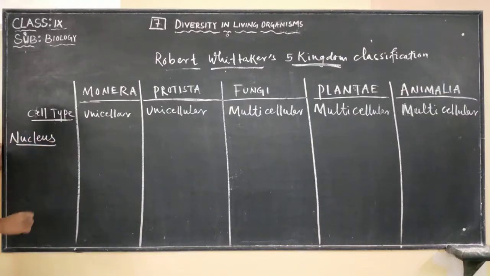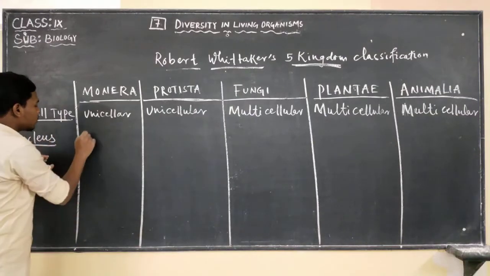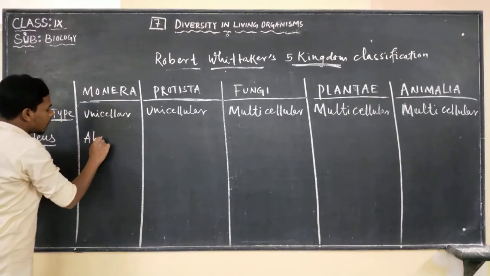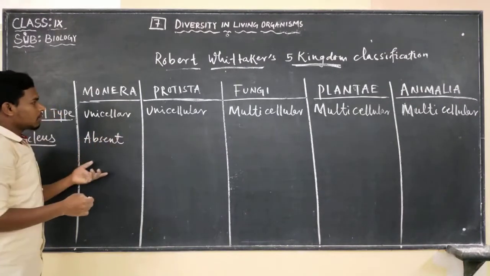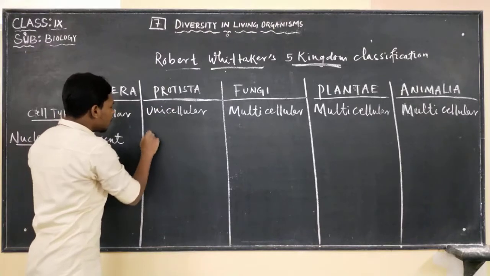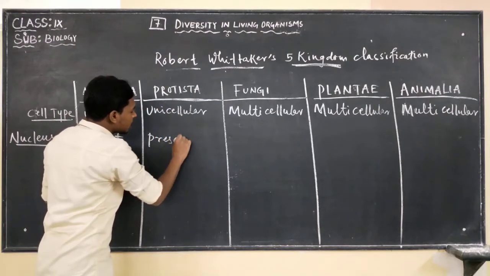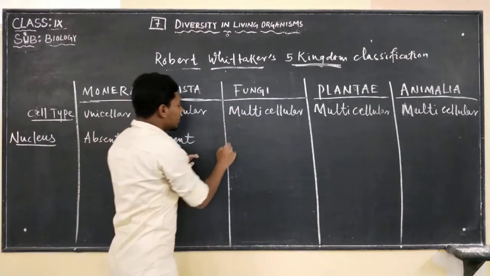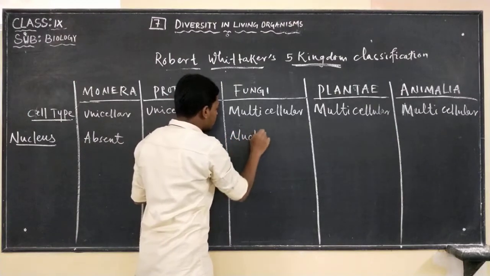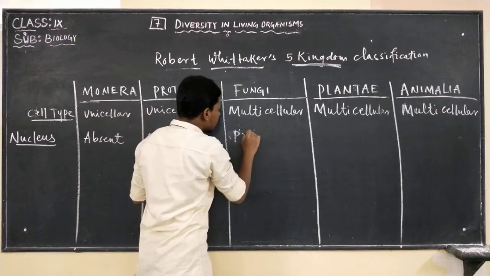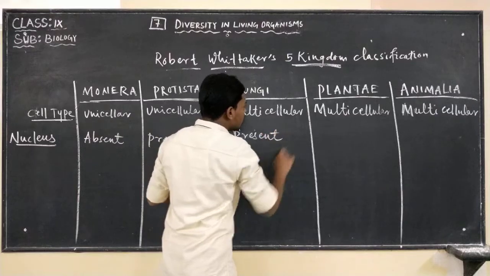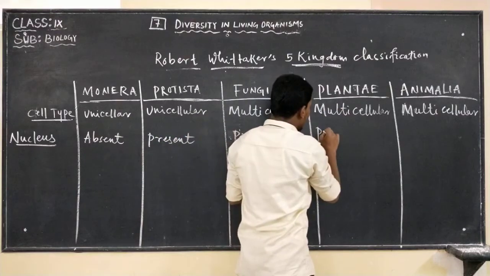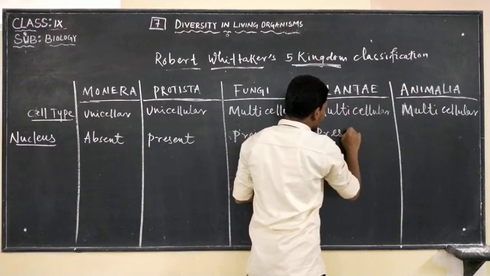Whether they have a nucleus or not. Monera do not have a nucleus, so nucleus is absent. Protista have a nucleus, so nucleus is present. Fungi have a nucleus, so nucleus is present. Plantae have a nucleus.